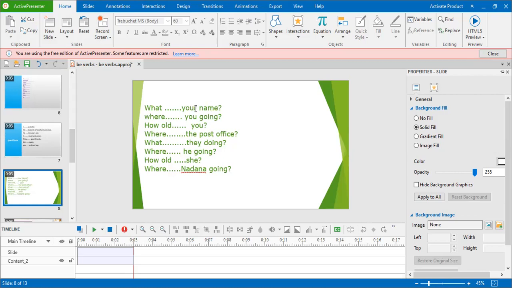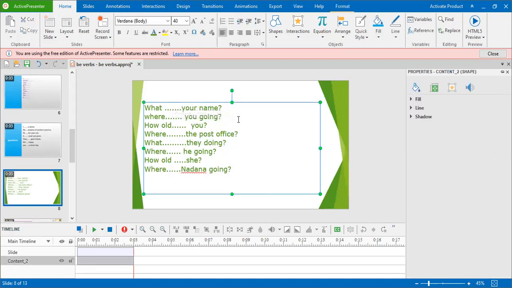Your name, not you. Your name. ඔබගේ නම. Singular. නේද? එහෙනම් singular නම් එන be verb එක is. Yes. What is your name? Here, where are you going? You. Here, noun is you.